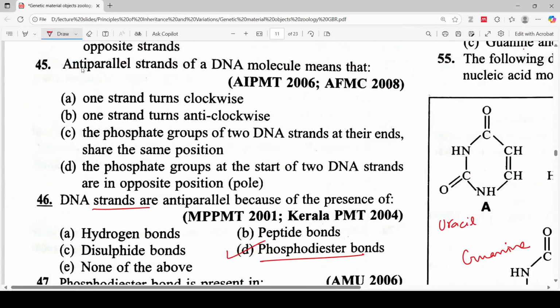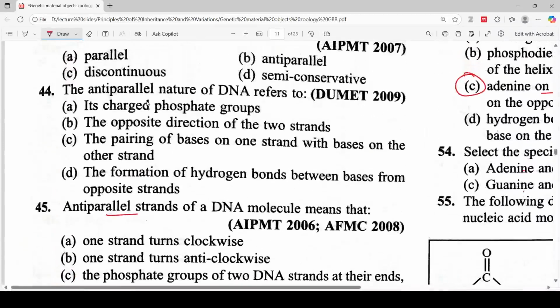The antiparallel strands of a DNA molecule means that one strand turns clockwise, one strand turns anticlockwise. The phosphate groups of the two DNA strands at their ends share the same position. The phosphate groups at the start of two DNA strands are in opposite positions. So option D will be the correct answer for this question. Let's move to the next question.